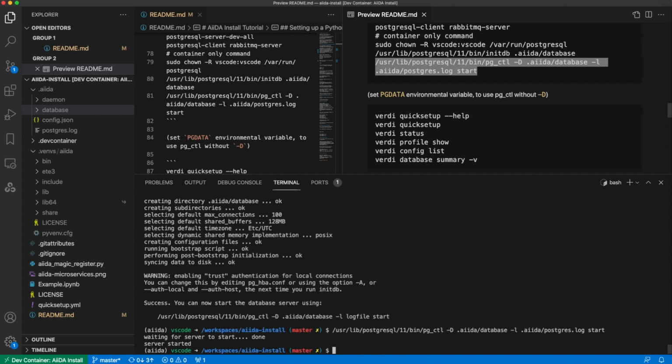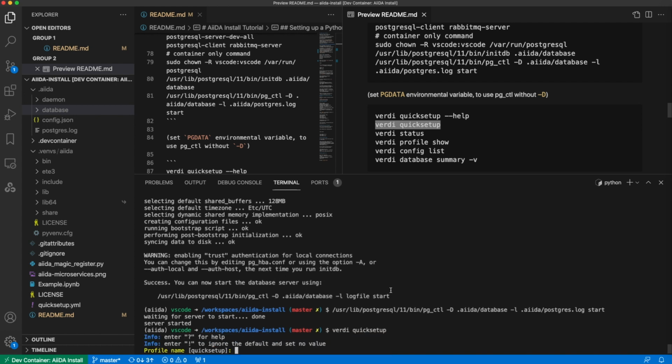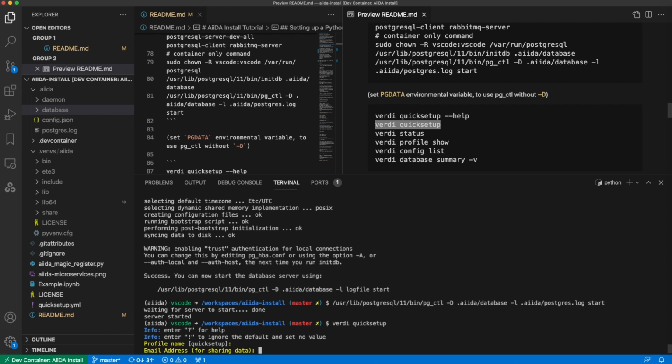So now we have our database running. We can use verdi quicksetup, which can find that database and then create the necessary database that AiiDA needs to use and create our profile. So if we run verdi quicksetup, we can just use the automated profile name. We can give an email address to distinguish ourselves as a user.